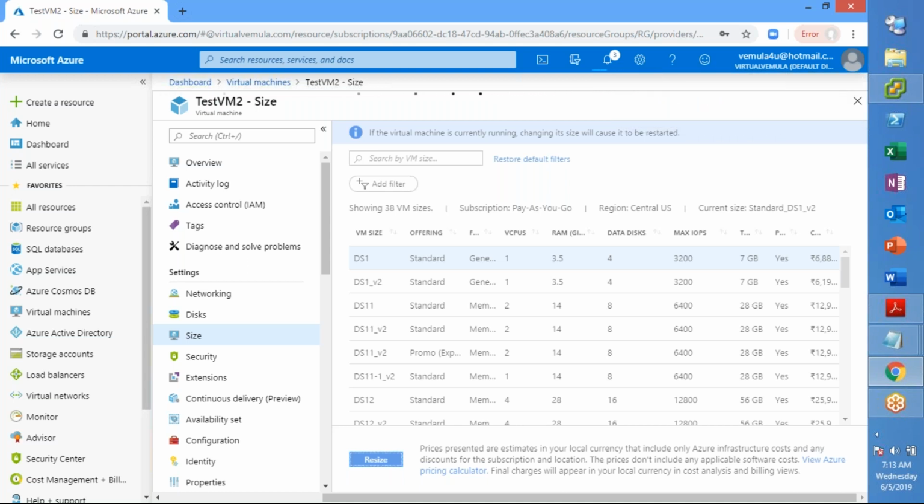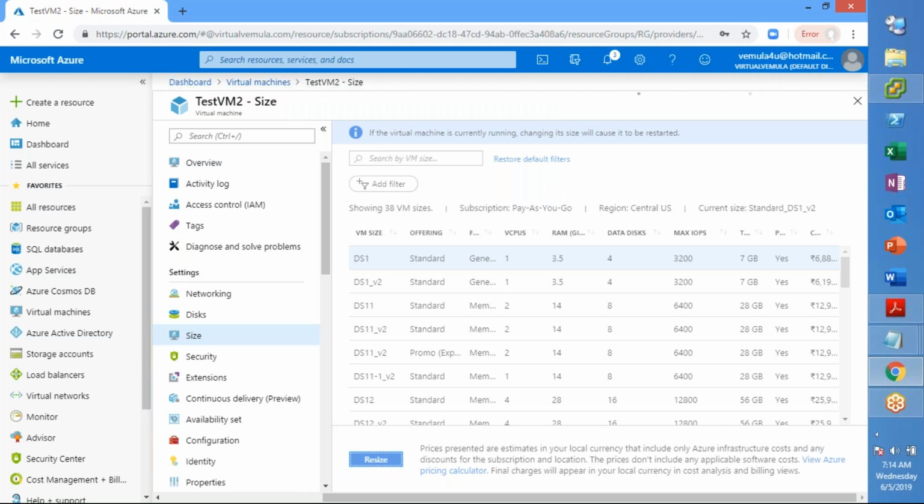So yes, you can go and change the size of the VMs, and accordingly there will be a change in the cost of your billing, because you are changing the size of the virtual machine. That's how you can change the size of a VM.